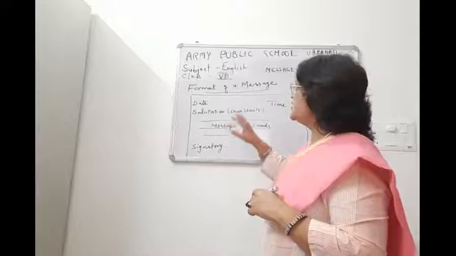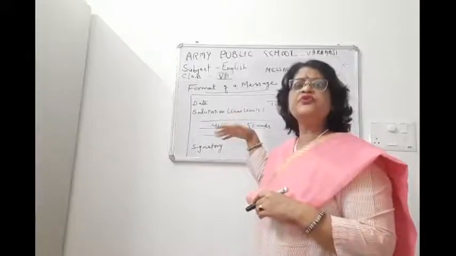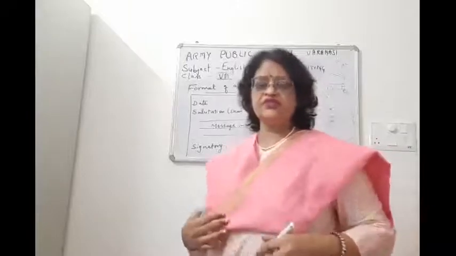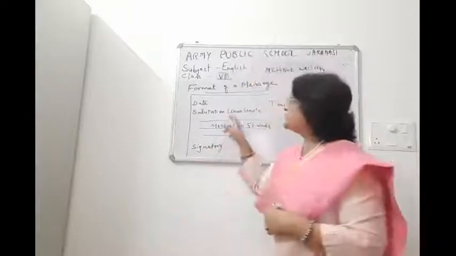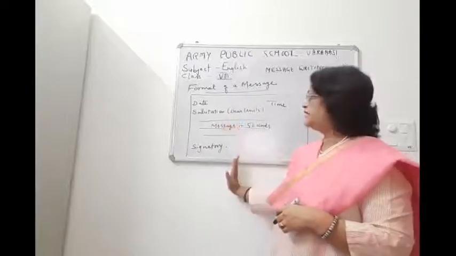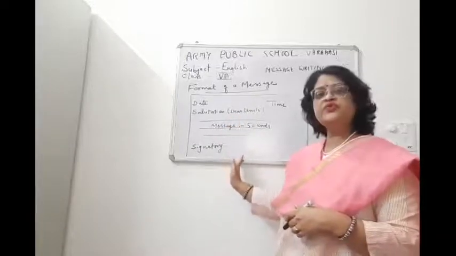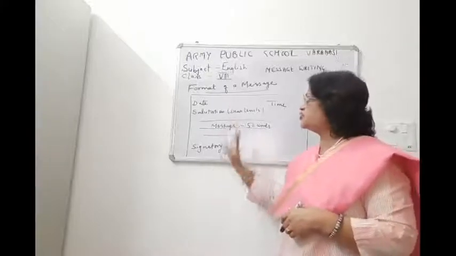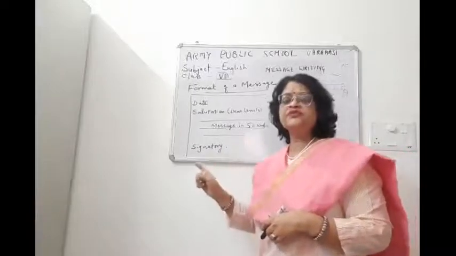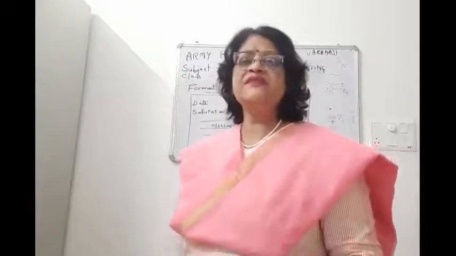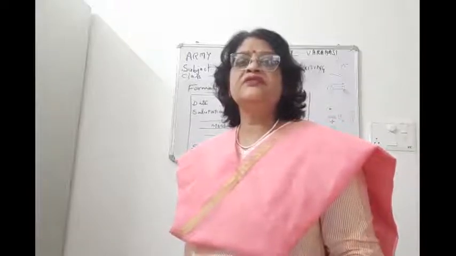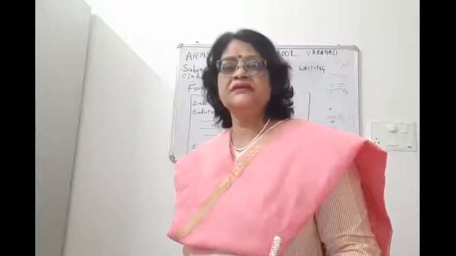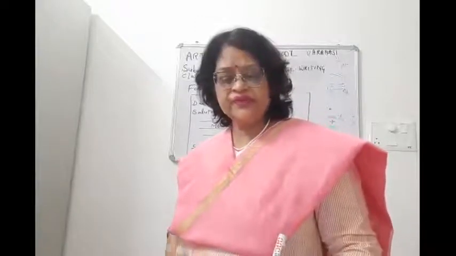Now children, salutation are those person to whom you are giving the message. You are sending the message to the person whose name is written here in the salutation. And signatory children are those person who passes the message, who gives the message. So be clear with this too. Salutation are those person who receive your message, and signatory are those person who passes your message.